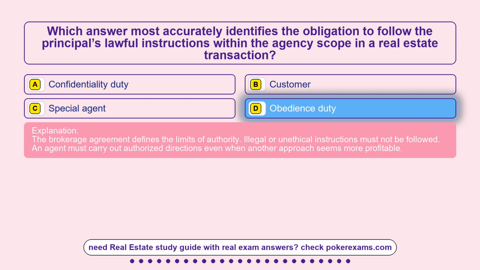The brokerage agreement defines the limits of authority. Illegal or unethical instructions must not be followed. An agent must carry out authorized directions even when another approach seems more profitable.